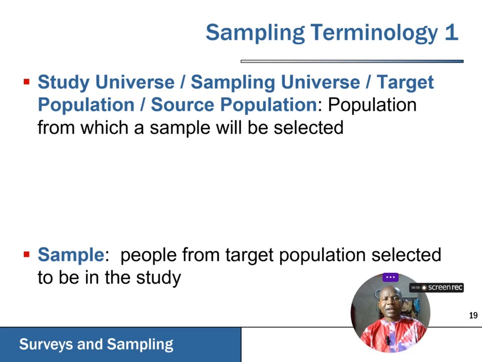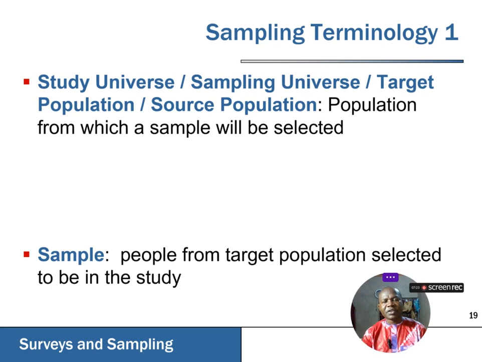Okay, so now let's quickly look at a few terminologies associated with sampling. Number one is the study universe, and we otherwise refer to it as the sampling universe or target population. For instance, if we are to sample pregnant women in the entire nation, okay?